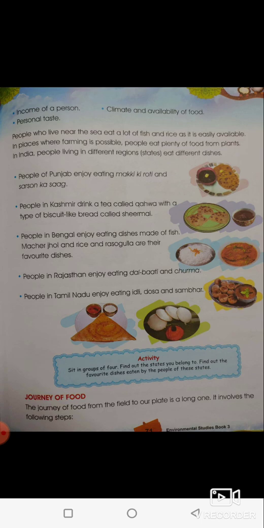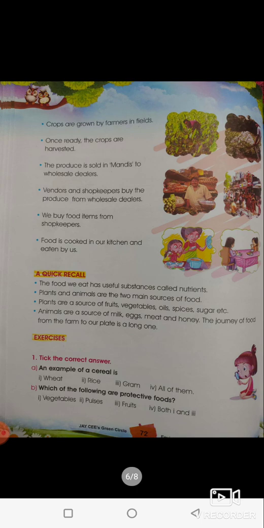See, the journey of food from the field to our plate is a long one. It is not all of a sudden we get it from farmer. No, it is a long journey. It involves the following steps. What are they? Crops are grown by farmers in fields. In the first picture you see, I have shared the video also with you. You may have learned how the crops are sown and produced and taken care of by farmers, and then once ready the crops are harvested.